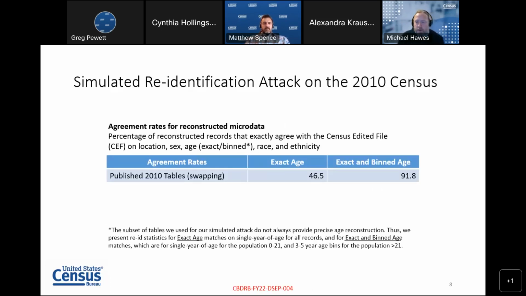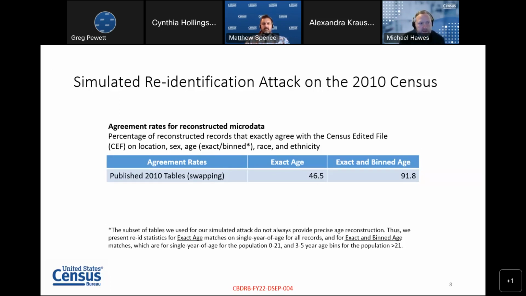Now, in order to understand the threat that we were facing, the Census Bureau conducted our own simulated re-identification attack on the 2010 census, where we took a small subset of the published 2010 census data tables, reconstructed the underlying data from them, and then linked those data to commercially available data from the 2010 time period. And what we found was that we were actually able to reconstruct those records with a high degree of accuracy.